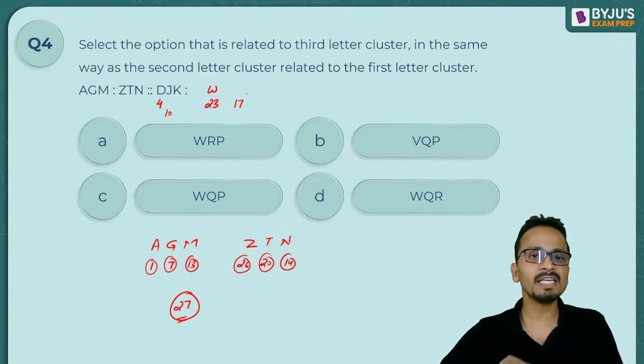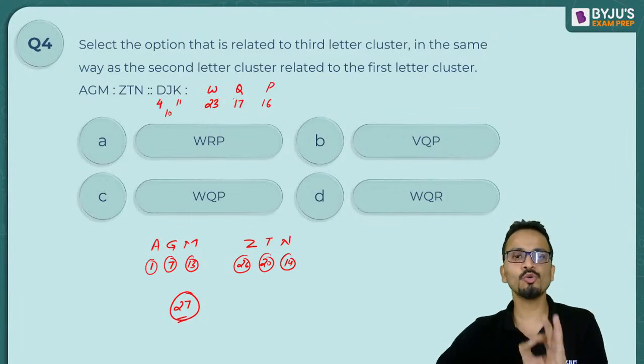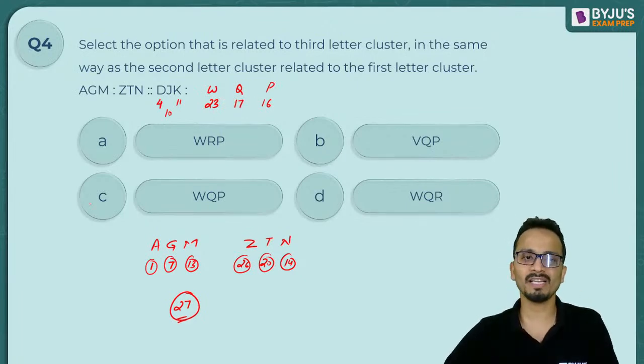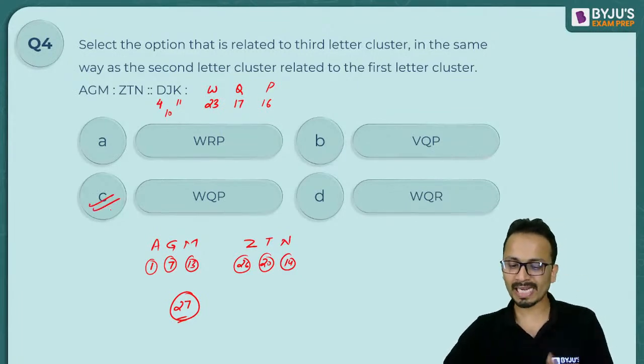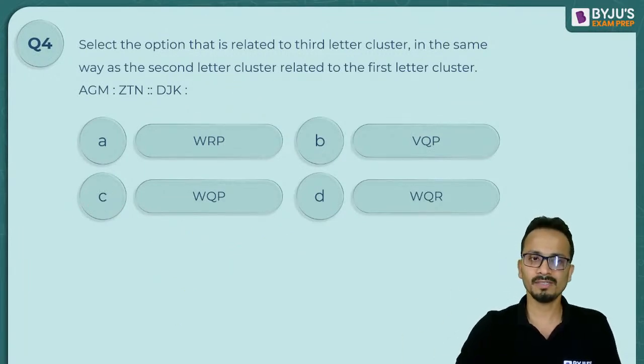Now 17 is the number for Q. And finally, K is 11. So on the other side, I need 16, and 16 is P. So WQP will be the final answer, which is rightly given by most of you. Correct answer is option C.